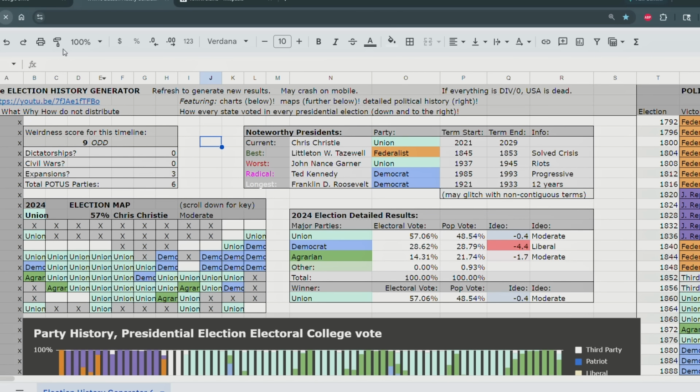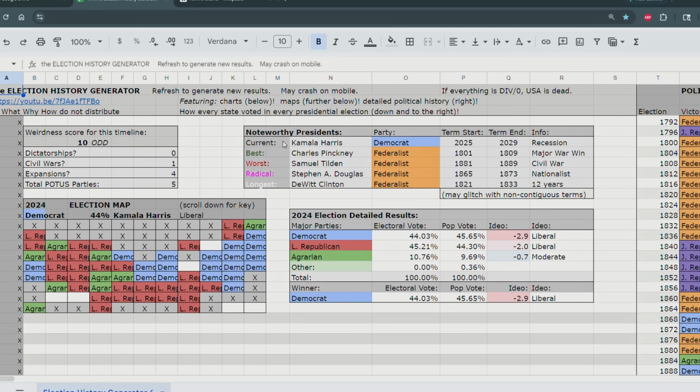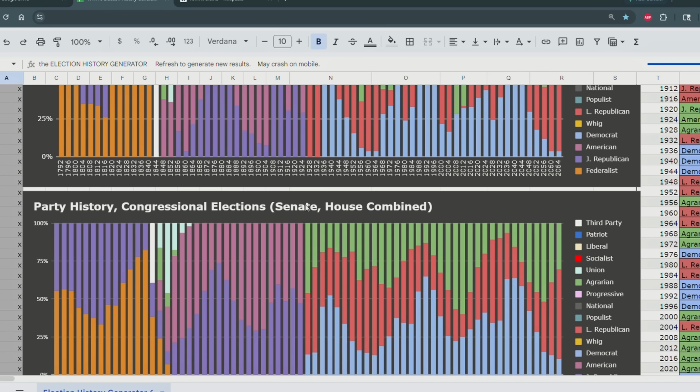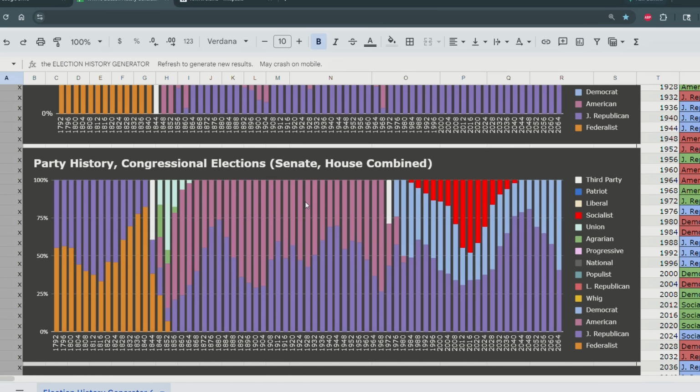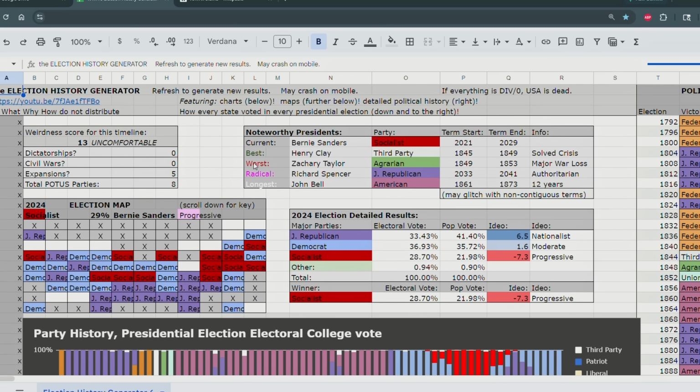Let's do one more. Actually, I'm just going to keep refreshing it because I have all day to get a socialist party. No socialists. Oh, okay, here we go. We got a socialist party at last. Let's give it a second to load. Ooh, you guys are going to like this one.